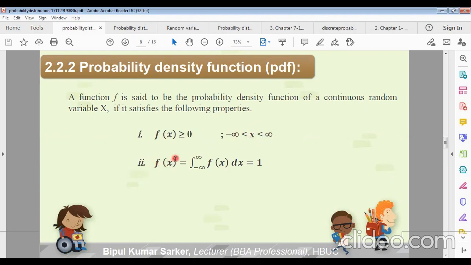The second condition is that for this continuous random variable, if we take the integration of the whole f(x) from minus infinity to plus infinity, this whole integral value will be 1, since the total probability is 1. This is why if we take the integration of the whole probability density function, it gives the result 1. These two properties are very important. You have to note this down.